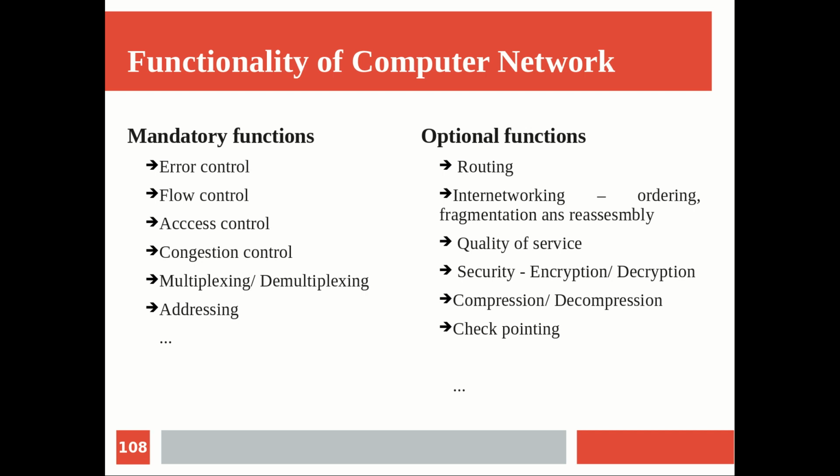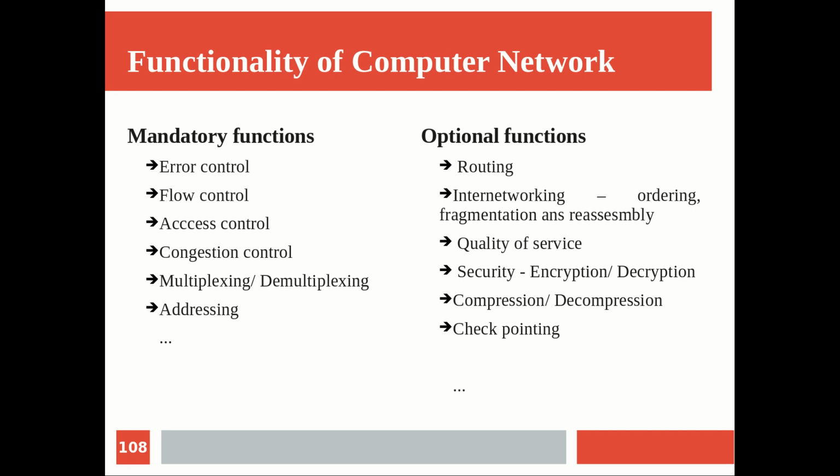Similarly, flow control also happens in the data link layer and transport layer. Access control is mainly for the data link layer. Congestion control is a core activity in the network layer, but in some architectures it is implemented as part of the transport layer, particularly TCP, the transport layer protocol. If you are using TCP as a transport layer protocol, it does congestion control also.